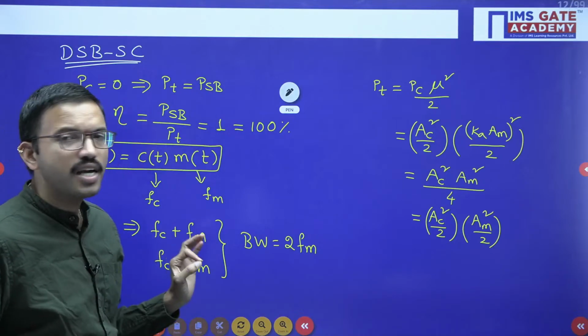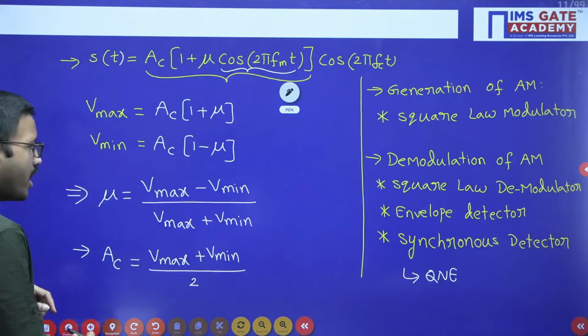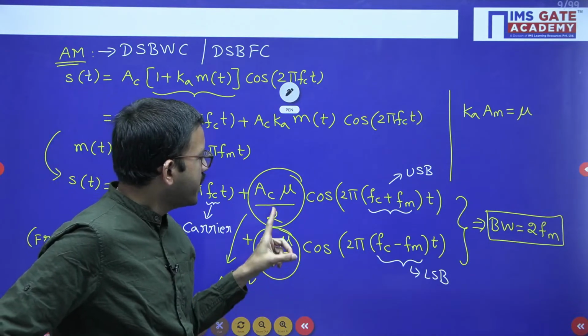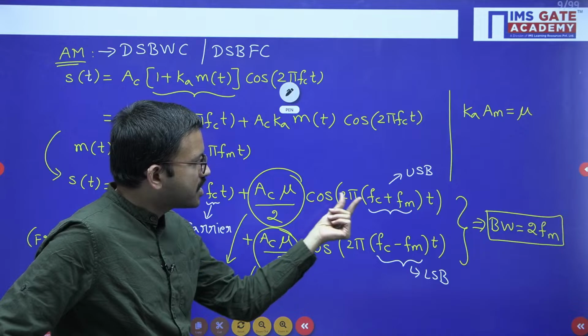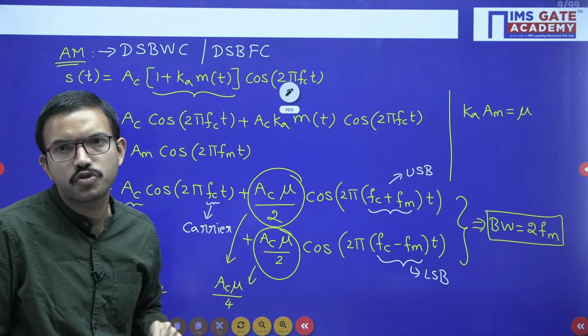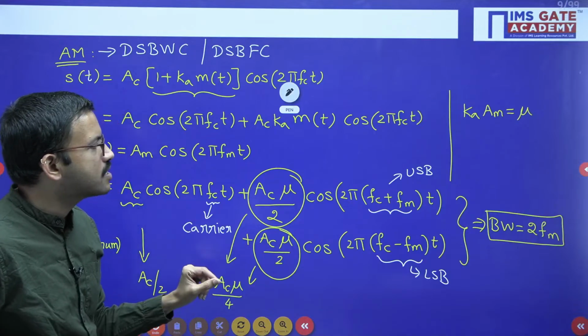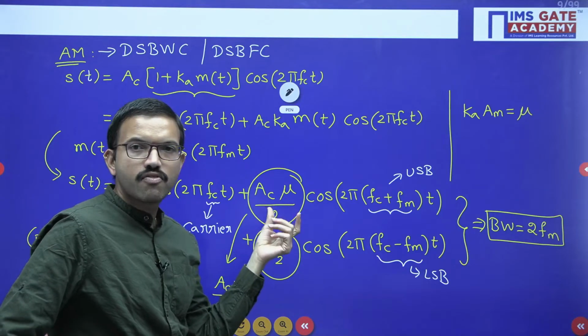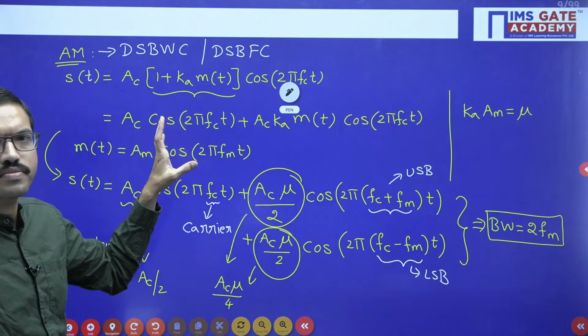Now if you closely observe, while we discussed the time domain signal of AM, we already mentioned that regarding the upper sideband and the lower sideband, you are having the same signal amplitude. That means you can observe that the message signal, whatever you are having,